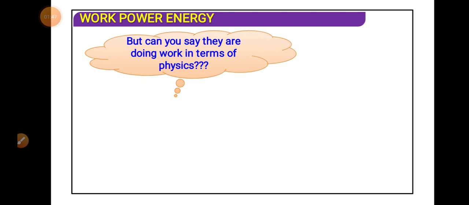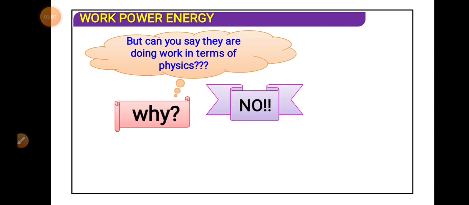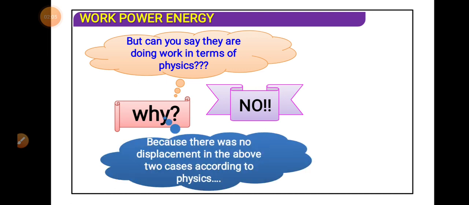So here, as displacement is zero, work is zero. And sometimes when force and displacement are perpendicular to each other, that time also work done is zero. So in all the examples, the work done is zero, because there was no displacement in the above two cases according to physics.